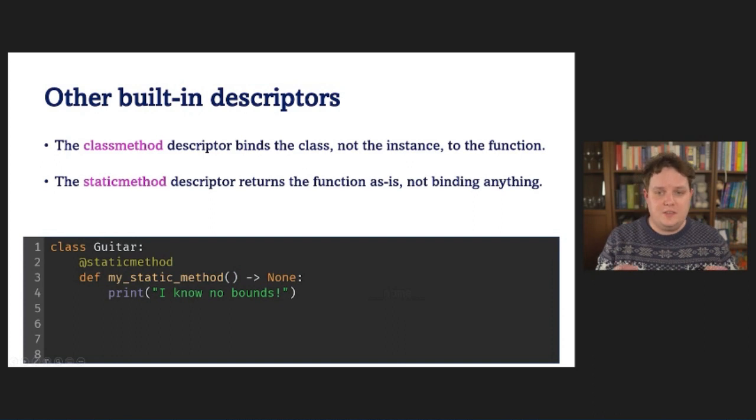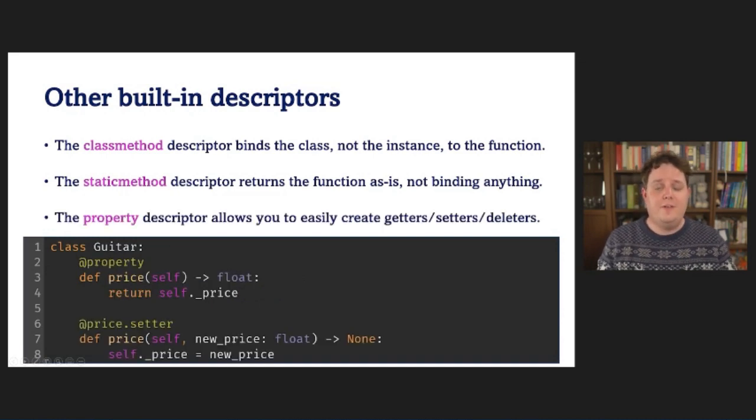Likewise, the static method descriptor also wraps around the function to provide an alternative dunderGet method. This dunderGet method will not bind anything at all, but will just return the function as is, even if you access it on an instance. And finally, the property descriptor, also often used as a decorator, allows you to easily create getters, setters, and deleters. It does that by calling the methods you specified in its dunderGet, set, and delete methods.